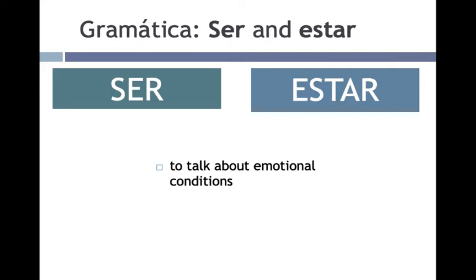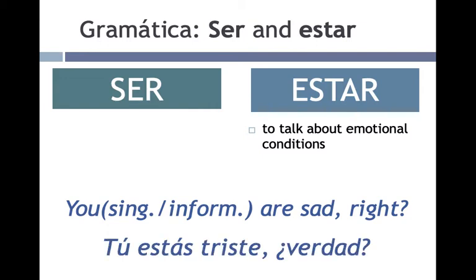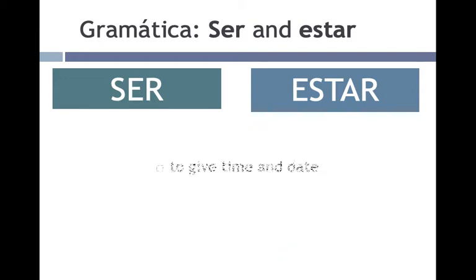Ser o estar, to talk about emotional conditions. Estar, an emotional condition, is a changing state, so you can interject feeling. You are sad, right? And the you is singular informal. Tú estás triste, ¿verdad? Do you have to use tú? Nope. The conjugation estás is only associated with tú.